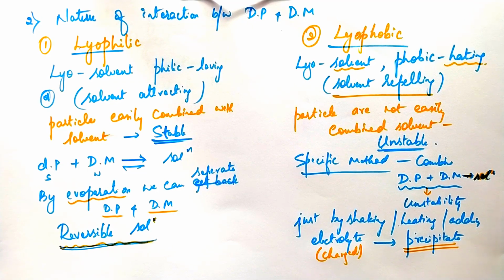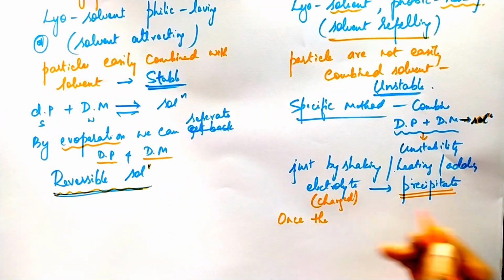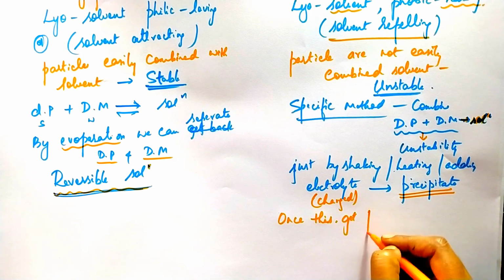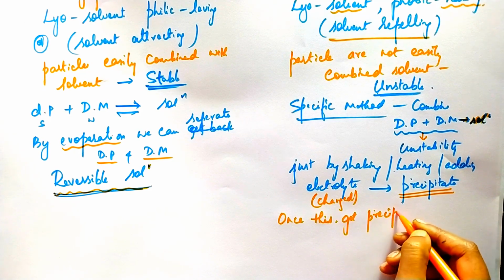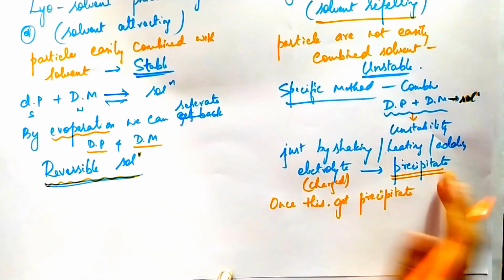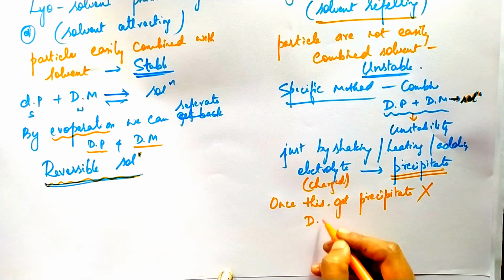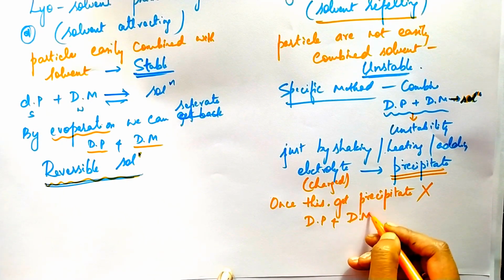Once it gets precipitated, we cannot separate the dispersed phase and dispersion medium.